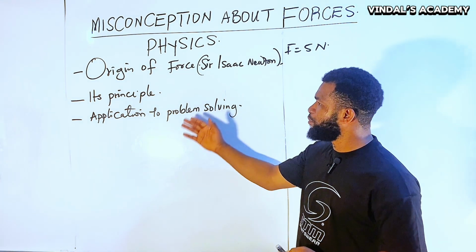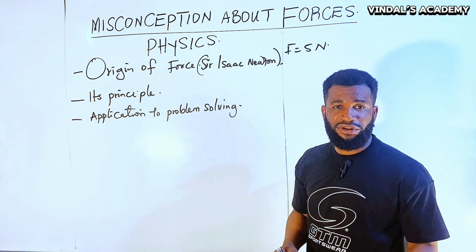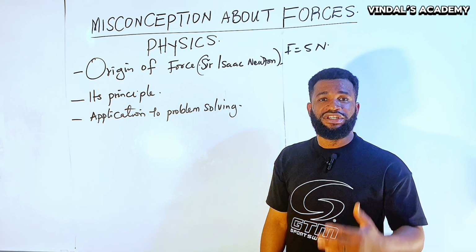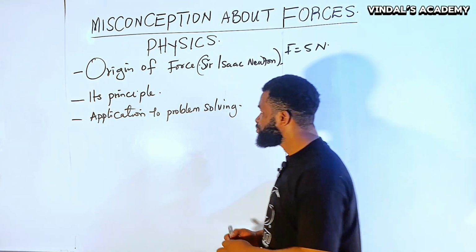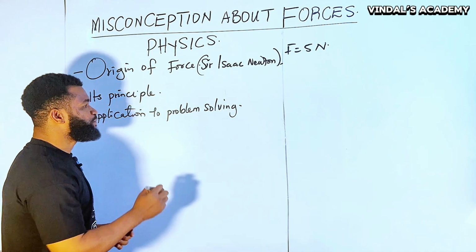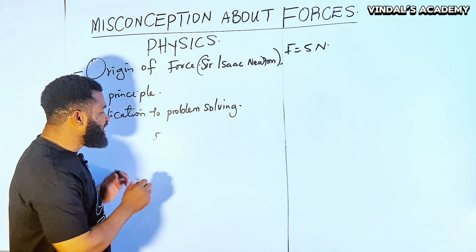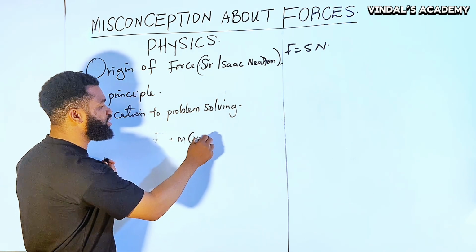And that principle is stating that according to Sir Isaac Newton, his second law of motion says that the force applied on a body is directly proportional to the rate of change in momentum.